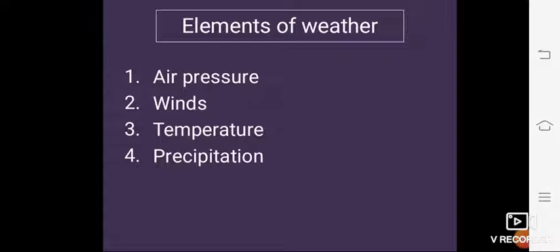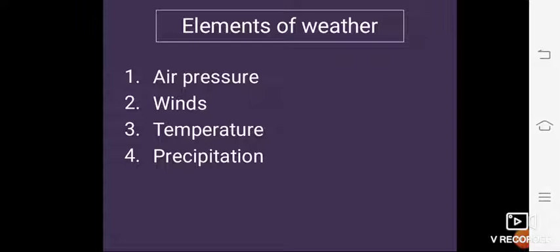Rainfall, air pressure, snowfall, winds and storms, humidity and temperature conditions. These are the various elements that constitute the weather. Weather conditions affect us and our way of life. So, an understanding of weather helps in our daily lives.